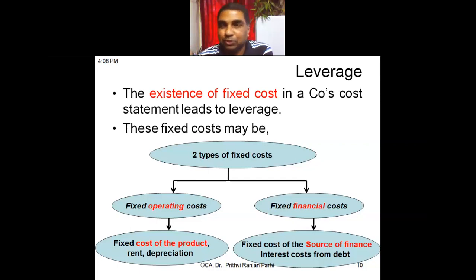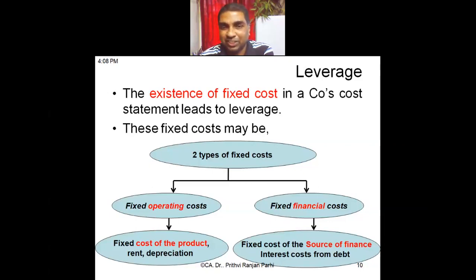Even if sales is zero, कोई भी सेल्स नहीं है, फिर भी मेरे को सैलरी देना पड़ेगा, रेंट देना पड़ेगा, डेप्रिसिएशन का कॉस्ट रिकवर करना पड़ेगा. Is it not? That is operating fixed cost. And what is financial fixed cost? Financial fixed cost is the interest. Because of the source of finance, since I have taken a loan, I have to pay interest. It doesn't matter whether I'm selling a product or not. Sales is zero, but still interest has to be paid. So is it not a fixed cost?